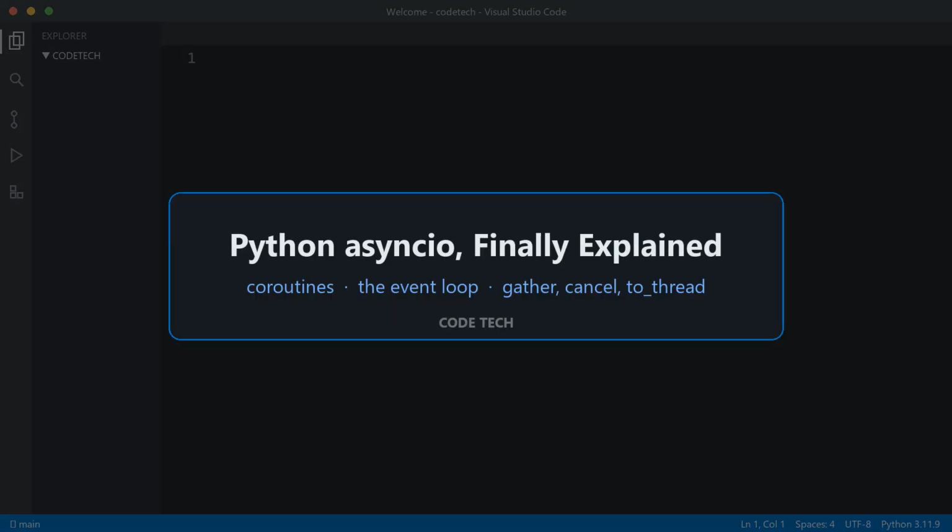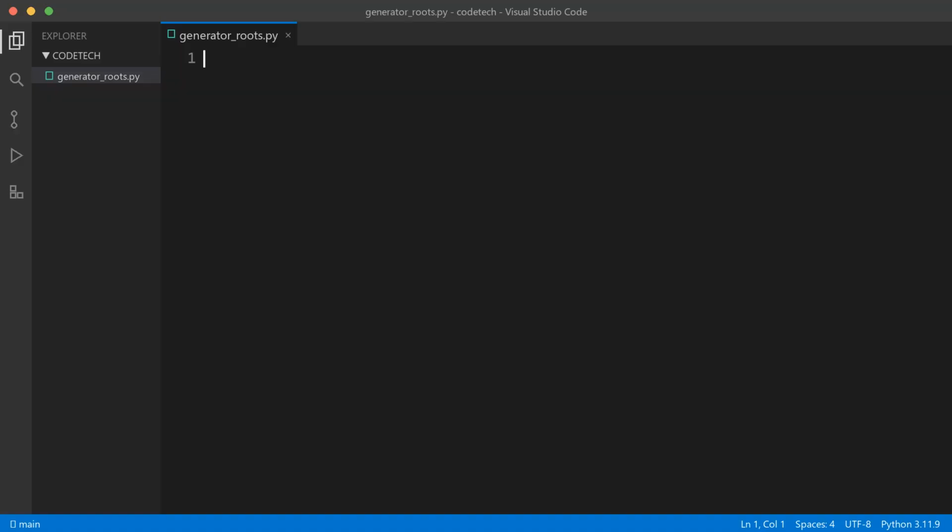Async and await might be the two most cargo cult keywords in all of Python. Everybody sprinkles them around, copies the incantation from a tutorial, and prays. And when it breaks, and it always breaks, the error messages sound like ancient prophecy. Coroutine was never awaited. Event loop is already running.